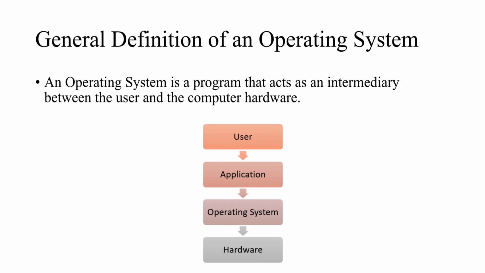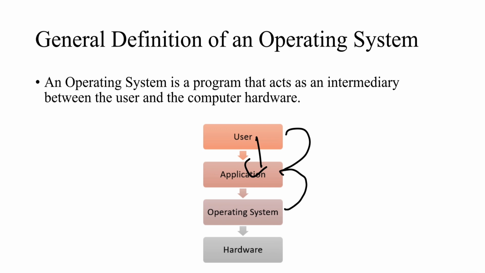The flow here is very simple: user, operating system, and hardware. Whenever you click, whenever I have an application, you are basically not directly talking to the processor, rather you are talking to the operating system. As a user, I'm using the application, and via this application I'm talking to the operating system.